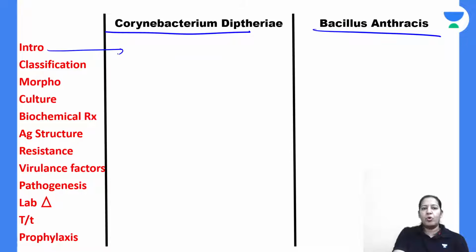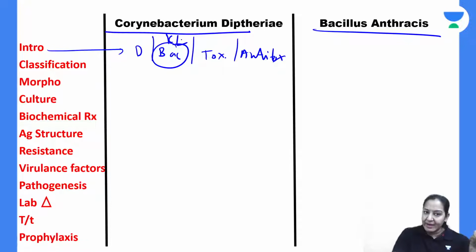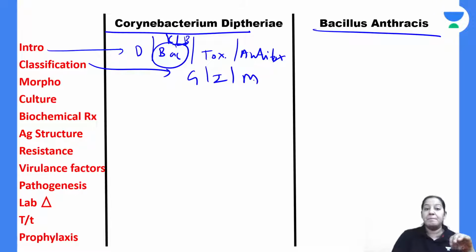In the introduction, I have told you the names of the 4 scientists: the scientist who discovered the disease, the bacteria, the toxin, and the antitoxin. If you have missed, watch the recording. The scientist who discovered the bacteria is Klebs, that's why it is known as Klebs-Loeffler bacilli. For other scientists, learn the names by yourself. Classification is of 3 types: gravis, intermedius, mitis, based on severity. Gravis causes severe disease, intermedius causes intermediate disease, and mitis causes mild disease.